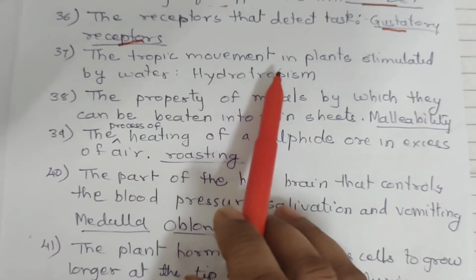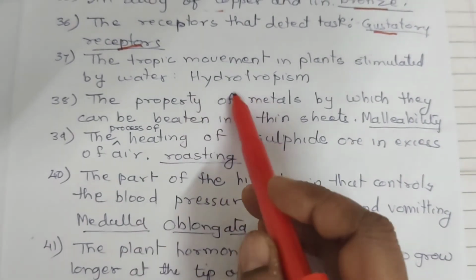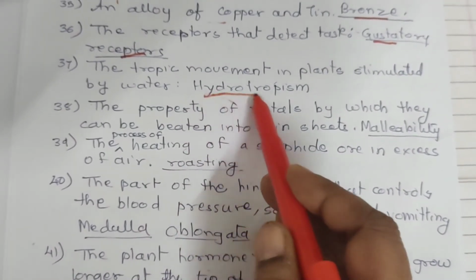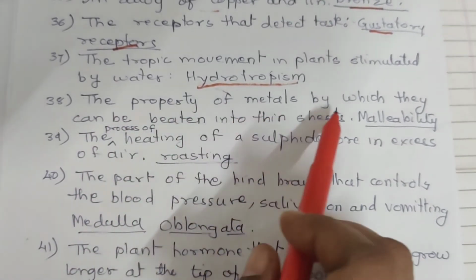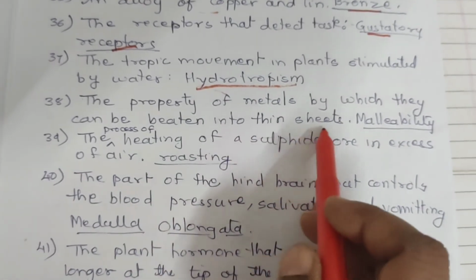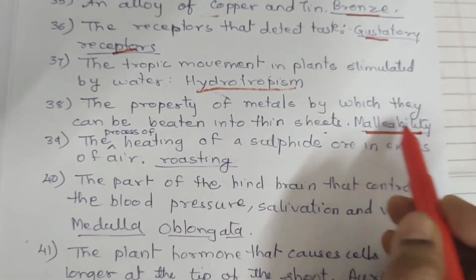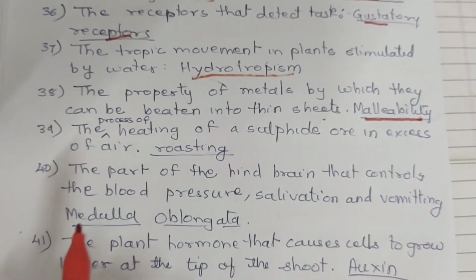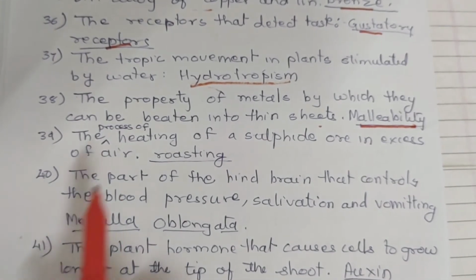The tropic movement in plants stimulated by water is hydrotropism. Hydro means water. 38. The property of metals by which they can be beaten into thin sheets is called malleability, and when the metal is drawn into wire, it is called ductility.